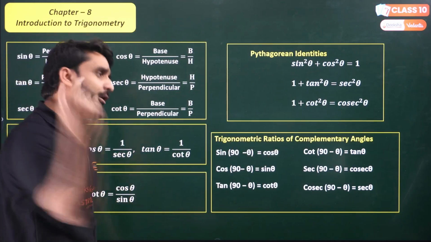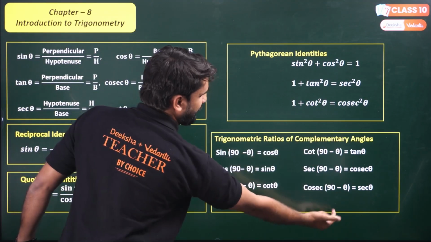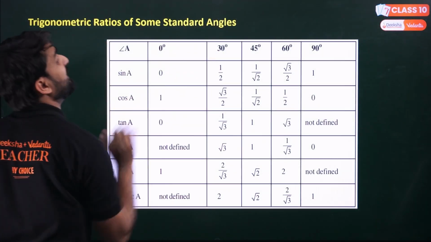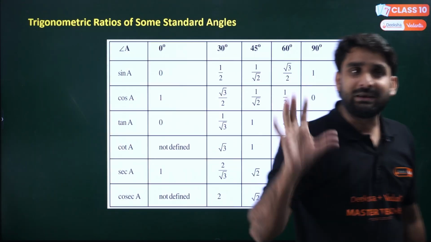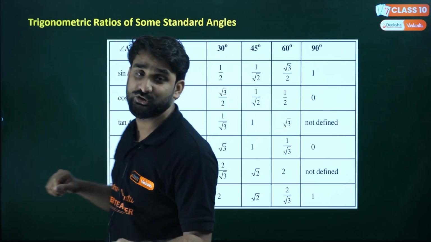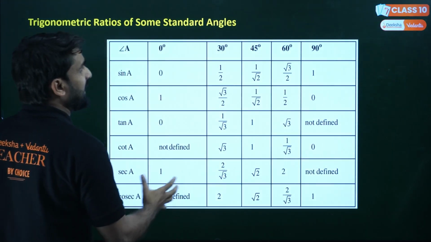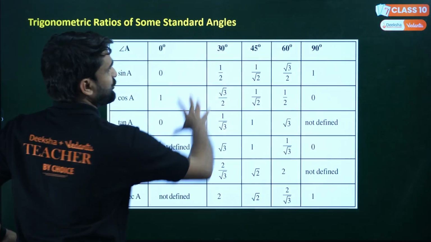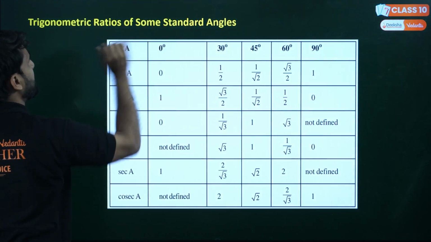So just go and download this formula sheet. Trigonometric ratios for complementary angles, now this is very important. Then the trigonometric ratio table for some standard angles: 0 degrees, 30, 45, 60, 90. That is the reason why I have taken a special slide for this. So this is your trigonometric table.